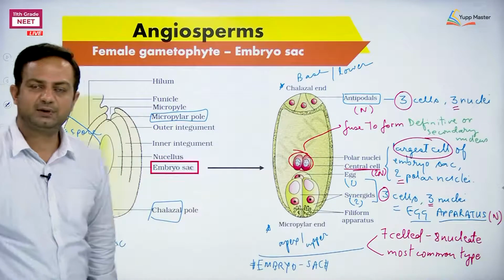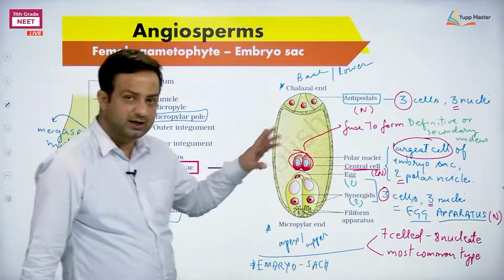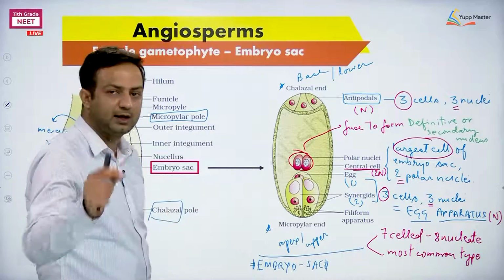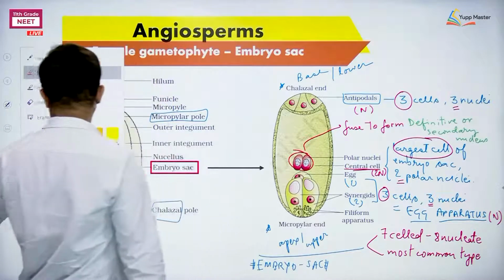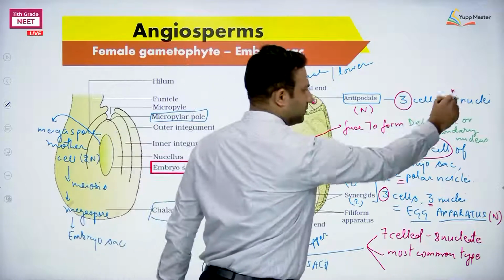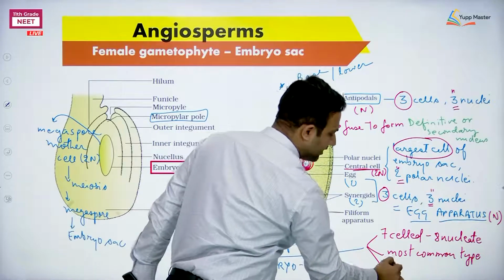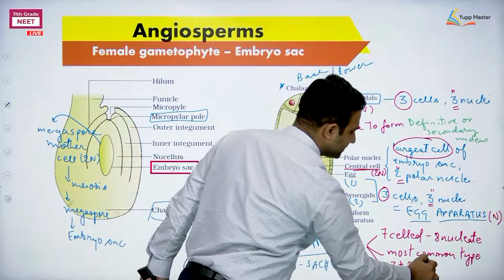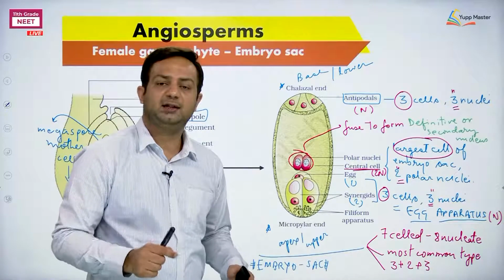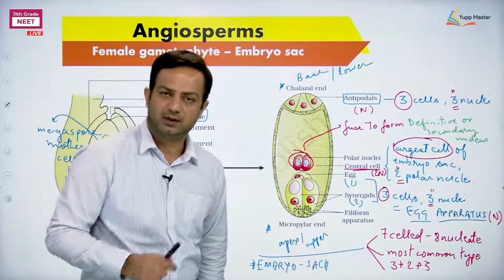So this is the example that we can mention over here, right? So this is how we are saying the arrangement. Then again see this, 7 celled, 8 nucleate is fine. Now how the nuclei are arranged? The nuclei are arranged in this manner. 3, then 2, then 3. So 3 plus 2 plus 3 arrangement. Clear? The arrangement of nuclei in the angiosperm embryo sac is 3 plus 2 plus 3.